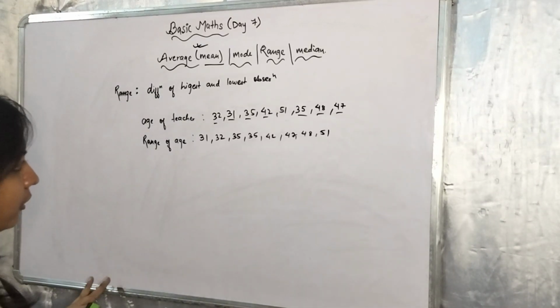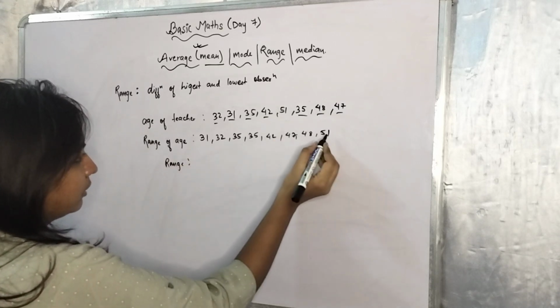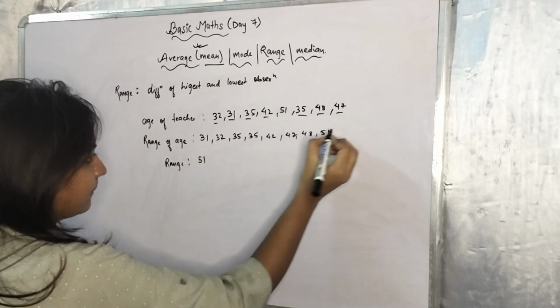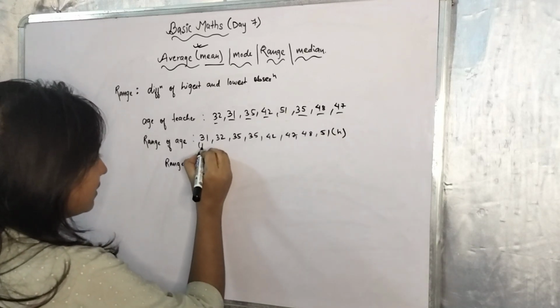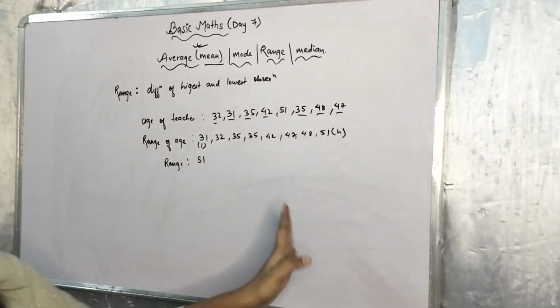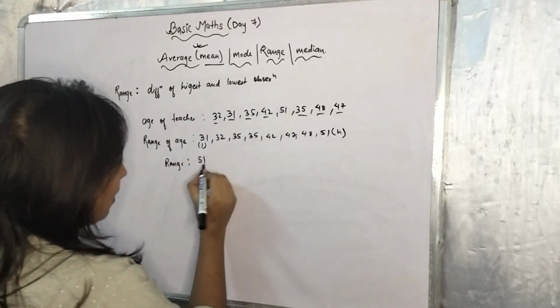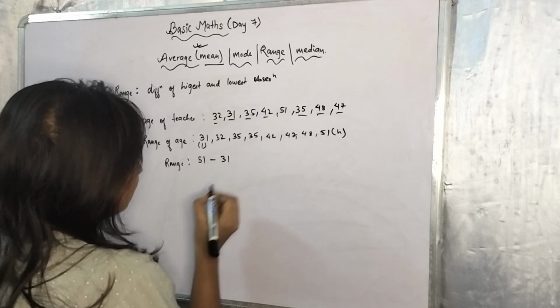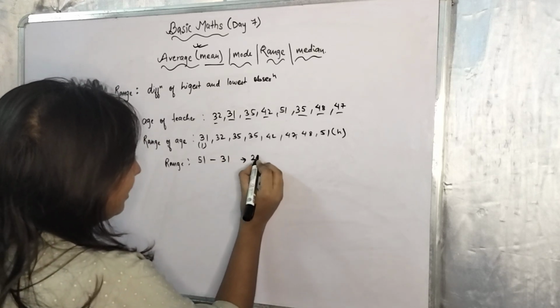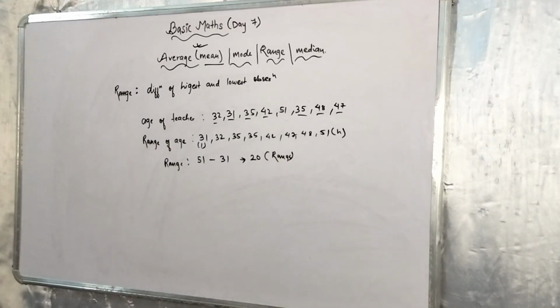Now, range equals the difference of highest and lowest. It means highest is 51. This is highest and this is lowest. This is the main purpose of arranging this in ascending order. So I told you range is the difference of highest and lowest. So highest is 51, lowest is 31. So 20 is our range. Fine. Range of the age of the teachers is 20.